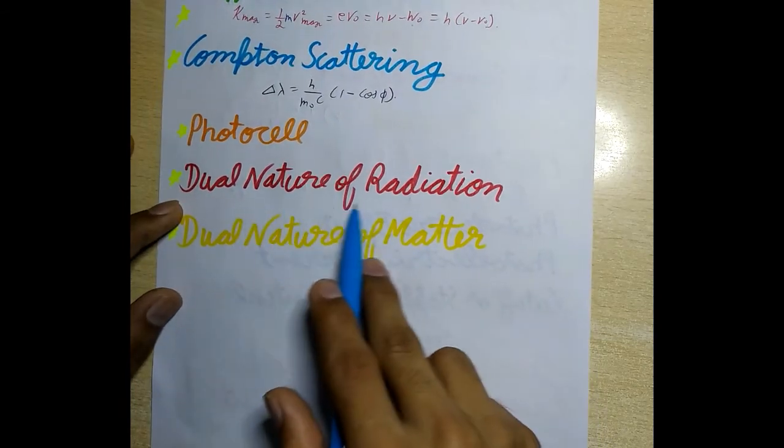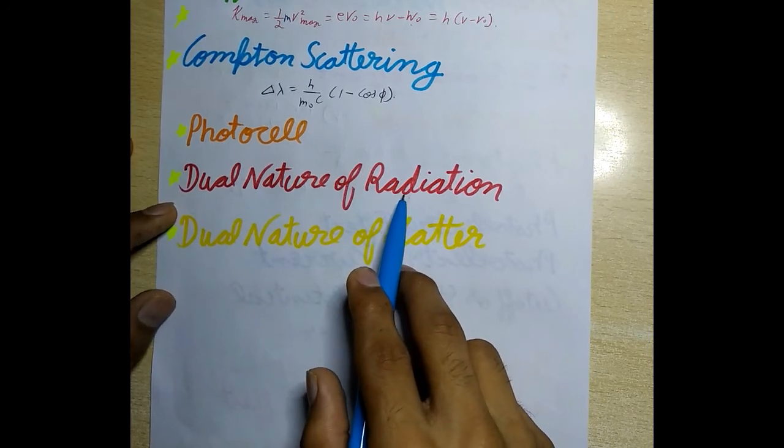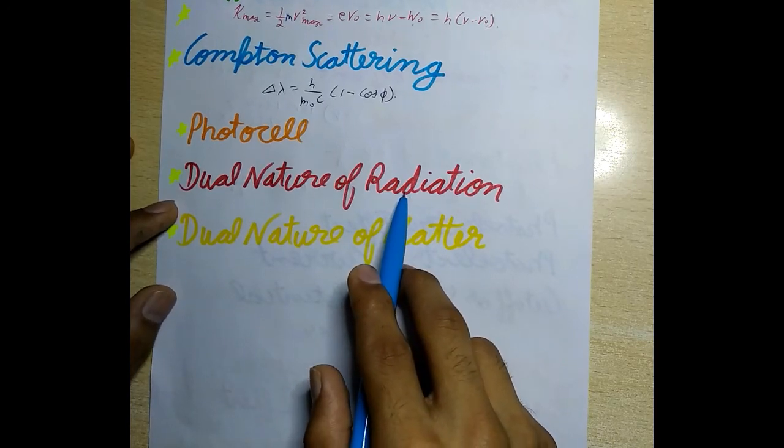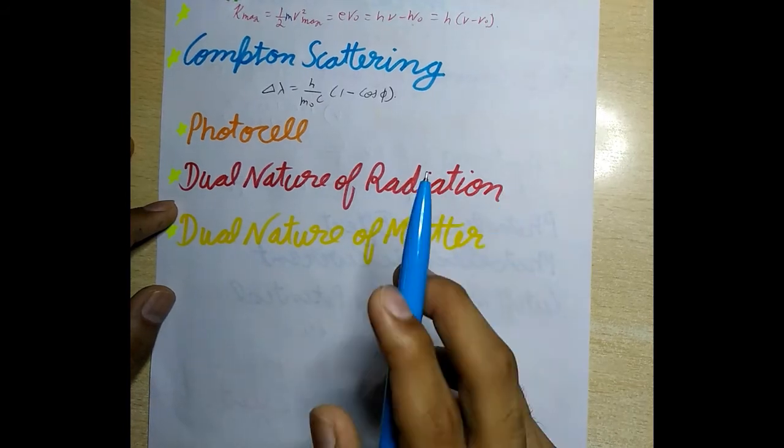Now next is dual nature of radiation. Light has dual nature. It manifests itself as a wave in diffraction, interference, polarization, etc., while it shows a particle nature in photoelectric effect, Compton scattering, etc.